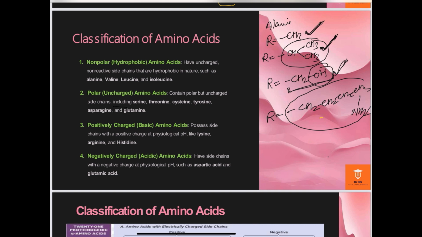In the lysine, this NH2 group is transformed into NH3+ in the ionic form. That's why it shows ionic nature, and this ion makes the lysine a polar molecule. These are the positively charged amino acids and show basic nature.